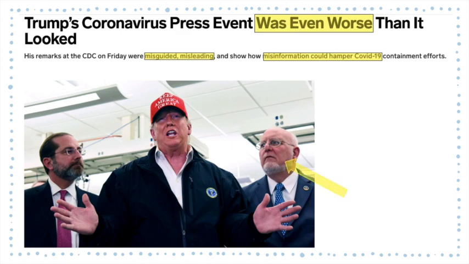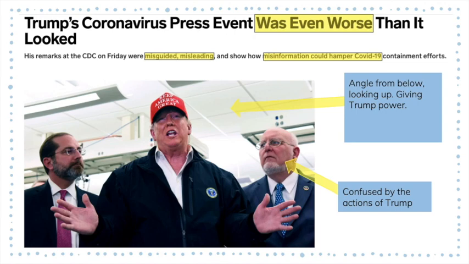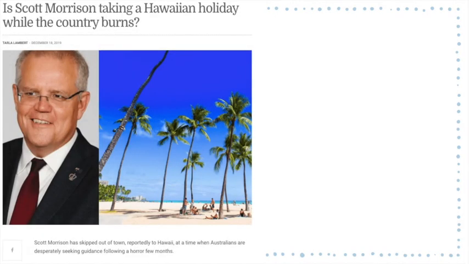Likewise, if we look at the picture, this man here in the corner looks quite confused about what Trump's doing. So they're using facial expressions and pointing them out. We can see from this camera angle that we are looking up at Trump, which is giving him power, right? So showing that he is the person making the decision. So this would be a negative representation.